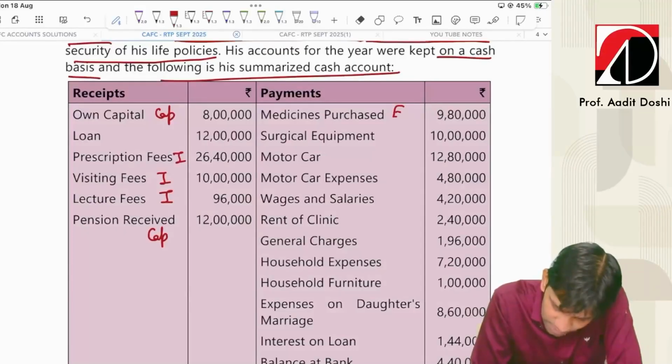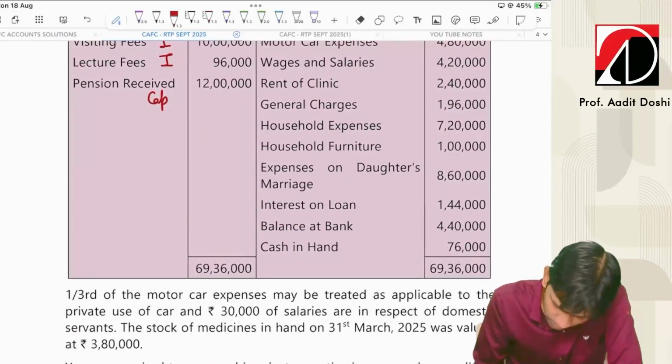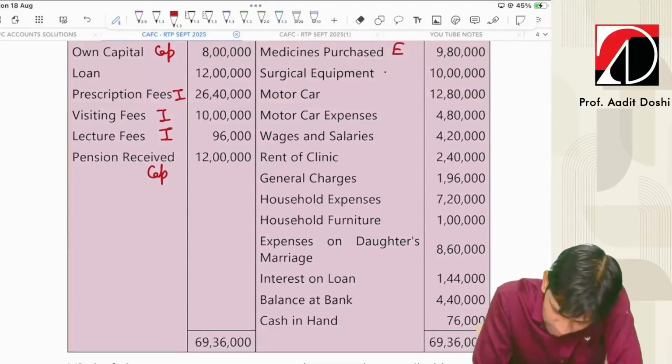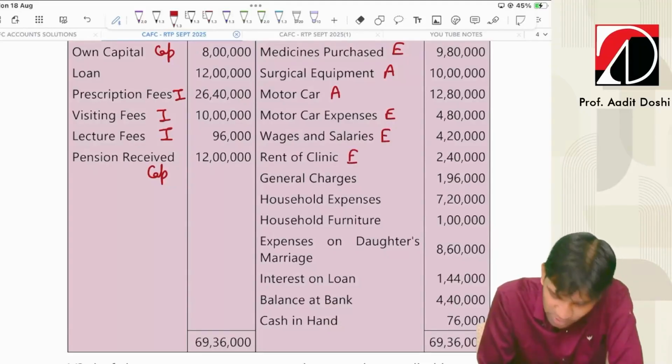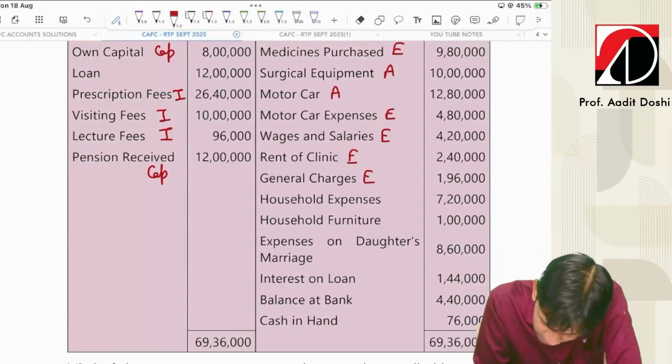This will be expenditure, but surgical equipment, this will be asset. Motor car, asset. Motor car expense, wages and salaries, expense. Rent of clinic, expense. General charges, expense. Household expenses, less from capital.